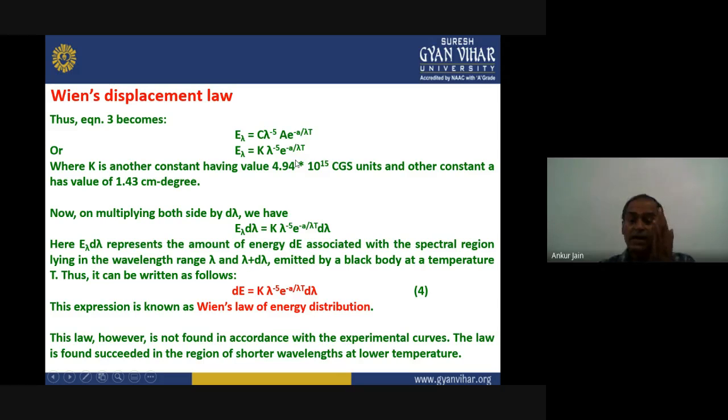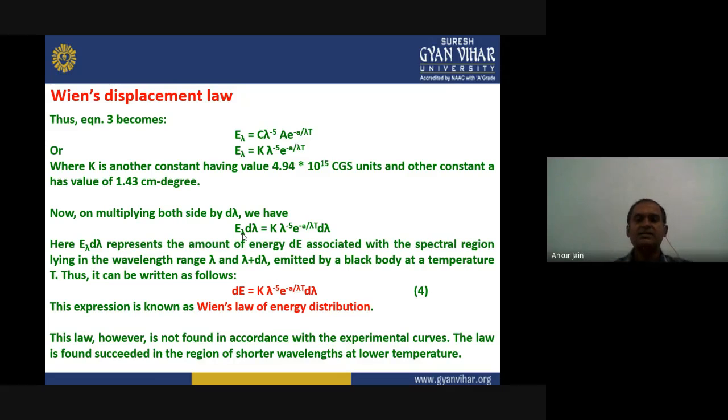Now, if we multiply both sides by d lambda, we get E lambda into d lambda equals K into lambda to the power minus 5 into e to the power minus a upon lambda T into d lambda. Here E lambda d lambda represents the total amount of energy dE associated with the spectral region lying in the range of lambda and lambda plus d lambda. So that means the range is d lambda. We have defined a wavelength range between lambda and lambda plus d lambda, and that is the energy given by this formula.